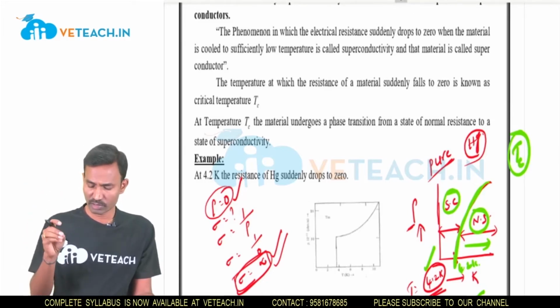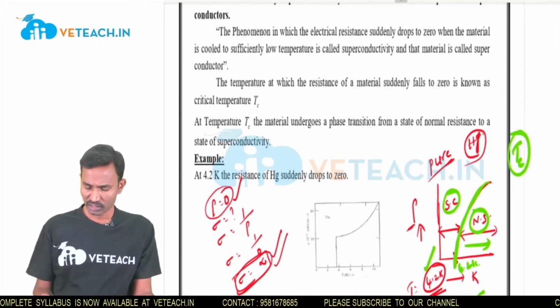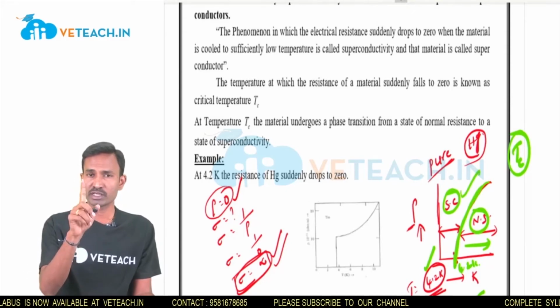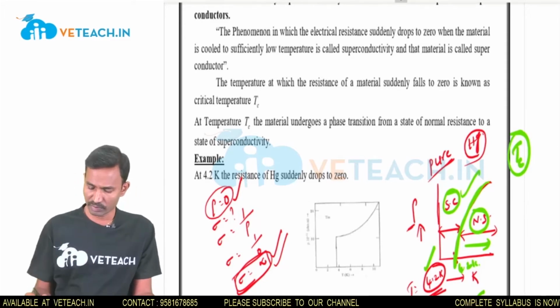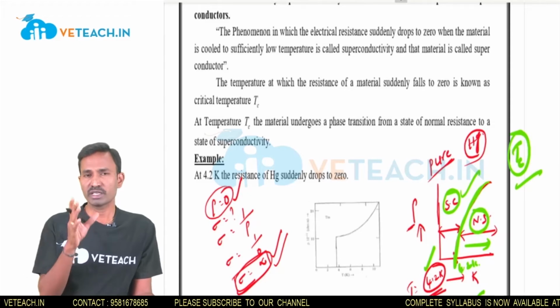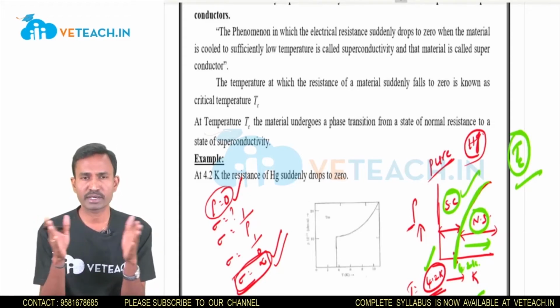As the temperature decreases, the metal converts into the superconducting state. The temperature at which the metal is completely converted from normal to superconducting state is known as the critical temperature. The critical temperature is the separation between normal state and superconducting state.